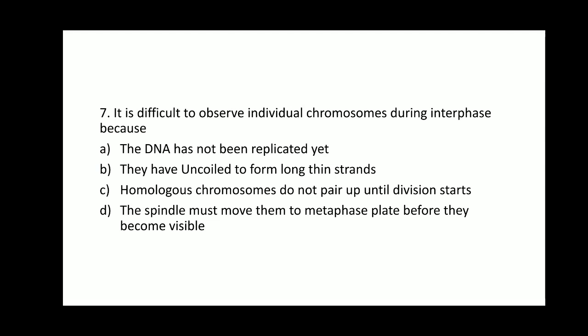Question number 7. It is difficult to observe individual chromosomes during interphase because the DNA has not been replicated yet, or they have uncoiled to form long thin strands. Or option C, homologous chromosomes do not pair up until division starts. Option D, the spindle must move them to the metaphase plate before they become visible. So it is difficult to observe individual chromosomes during interphase. Why? Because here the condensation of chromosomes is not taking place.